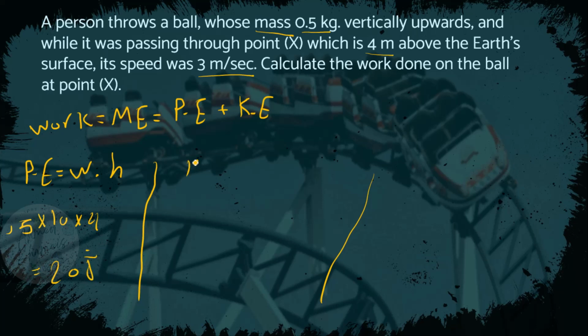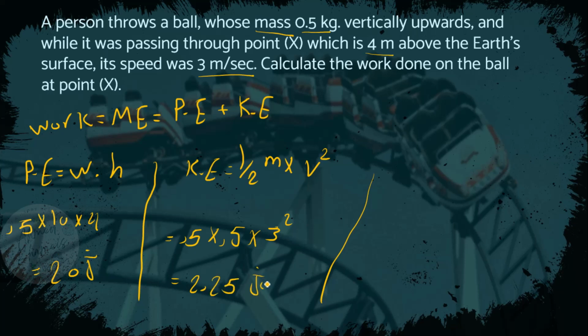So the kinetic energy equals half mass multiplied by speed squared, equals half multiplied by 0.5 multiplied by 3 squared, equals 2.25 joules.